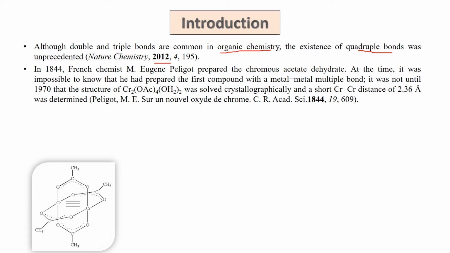Why is it so? This was explained in 1970 when the X-ray structure was determined and the compound was found to actually be a dimer. In this dimer, this chromium and this chromium have a quadruple bond, which is indicated by a very short chromium-chromium distance of 2.36 angstrom.